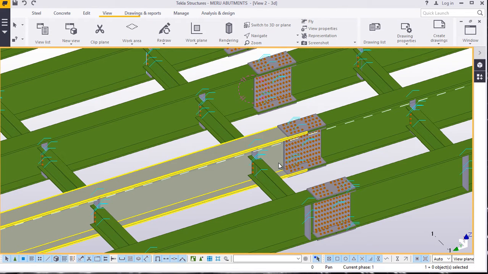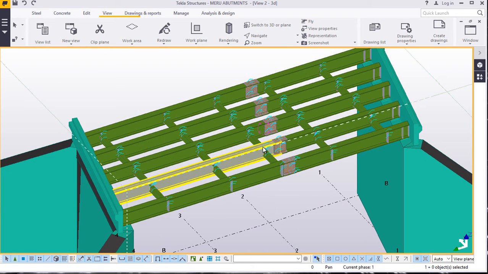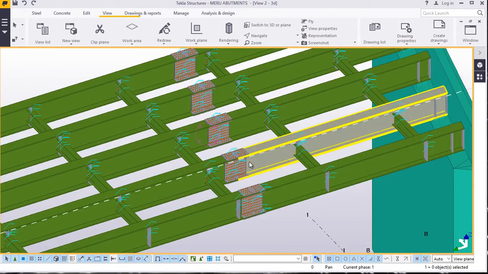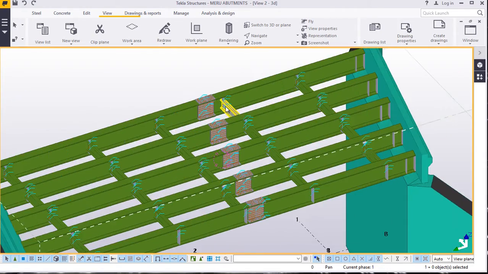Welcome to this presentation. Today I'm going to take you through bolt and part list creation in Tekla Structures. Let's kick off. The model that we are going to generate the bolt list and the part list from is this, like a simple bridge.